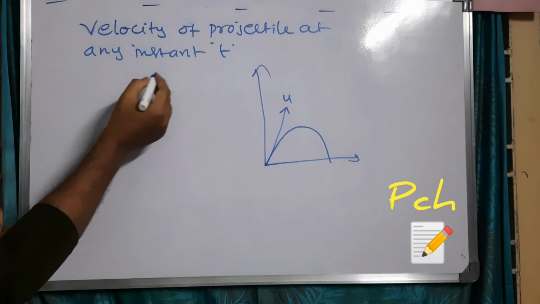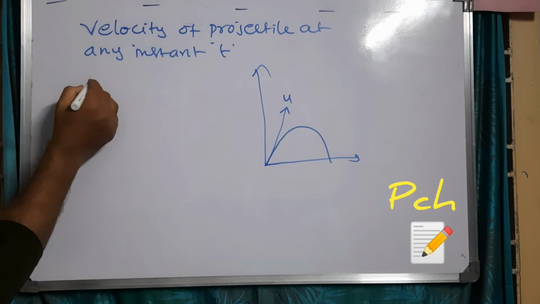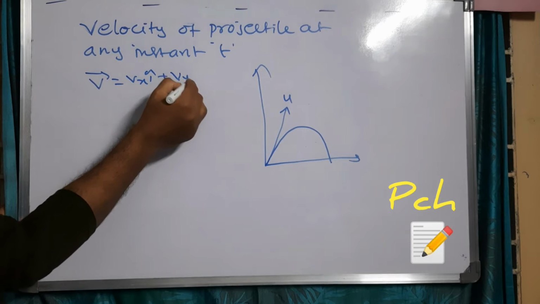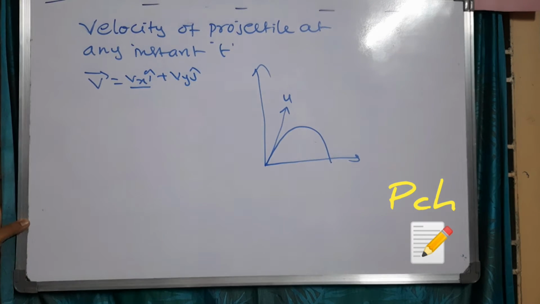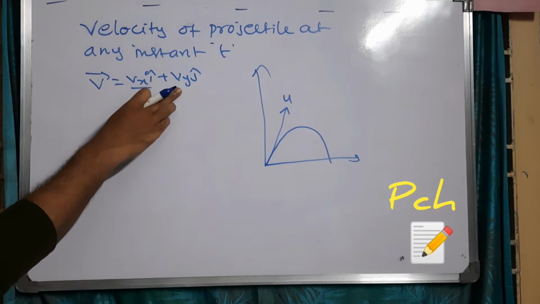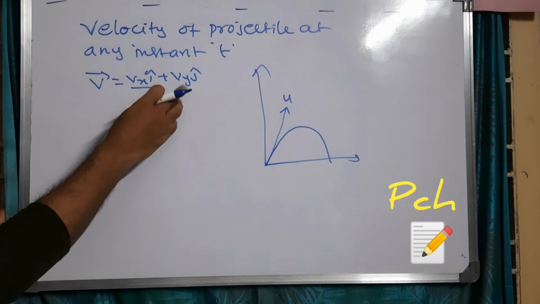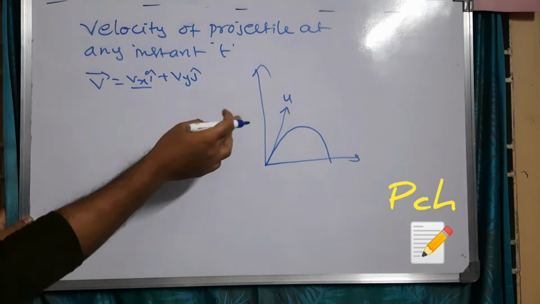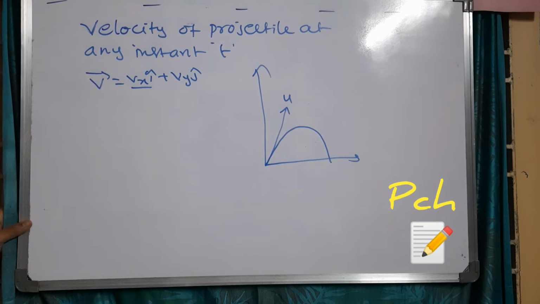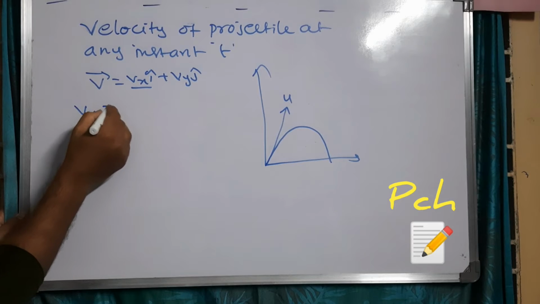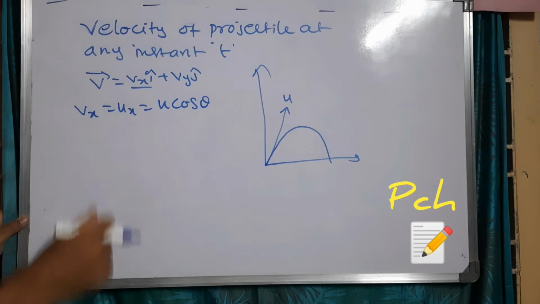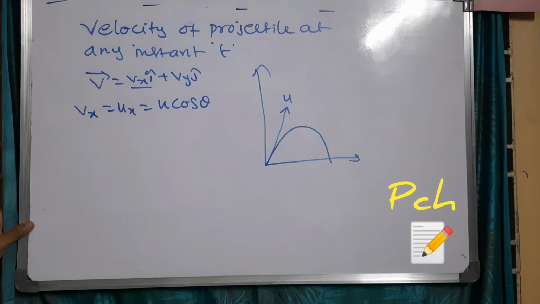As we know, it is a part of motion in a plane, so velocity has two components: vx i cap plus vy j cap. Here vx is the velocity of the projectile at any instant along the x-axis, and vy is the velocity of the projectile along the y-axis at any instant t. Throughout the motion of the projectile, its horizontal component remains the same, so final and initial are both u cos theta. Only the vertical component will change because of the acceleration due to gravity.